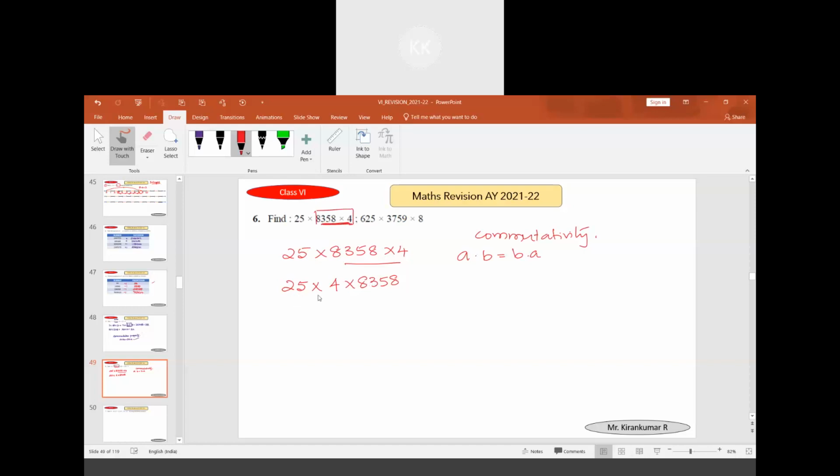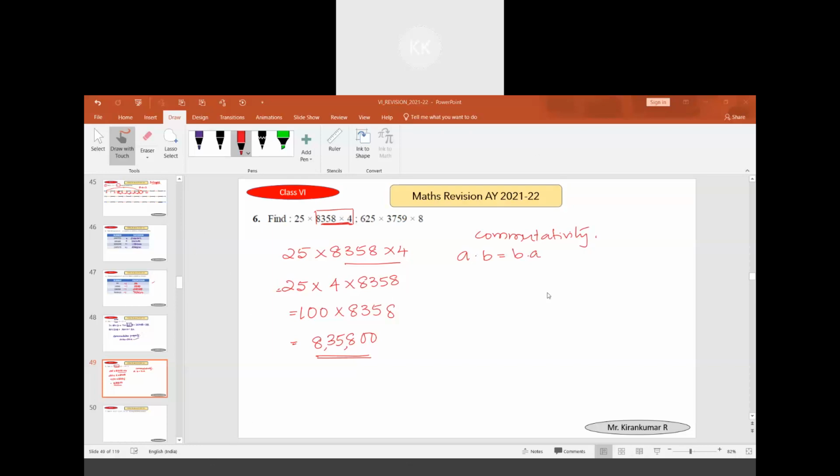4 into 25 is what? 100. So it will become the number followed by the number of zeros, 8,358 followed by two zeros, 8,35,800. In the next question, we will be doing a similar type.